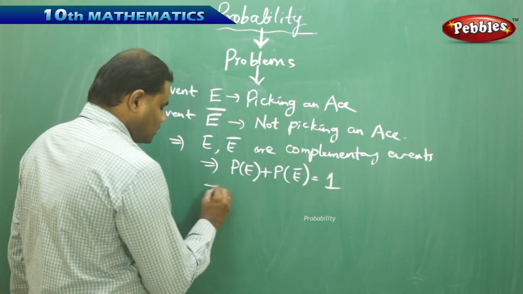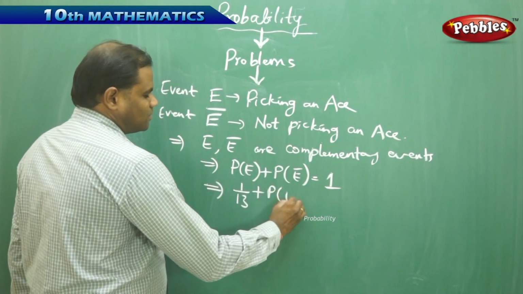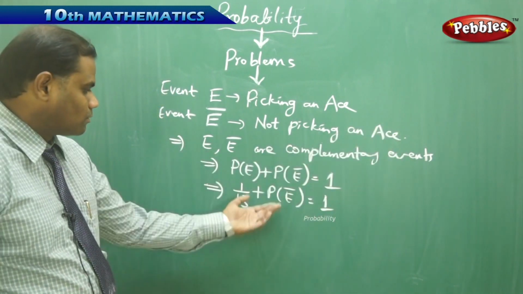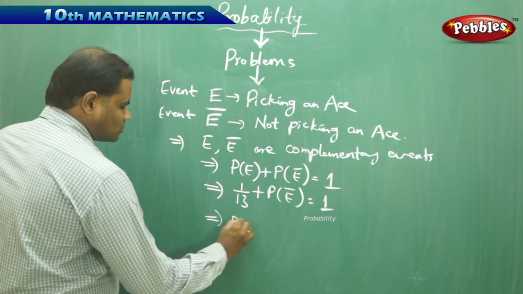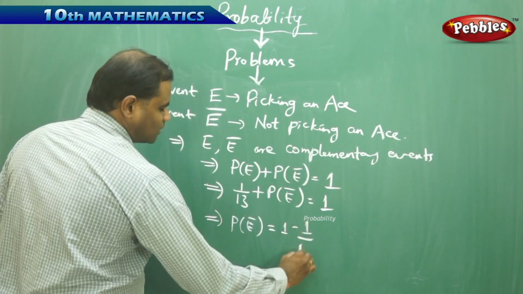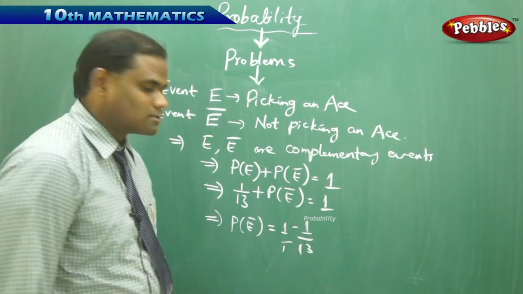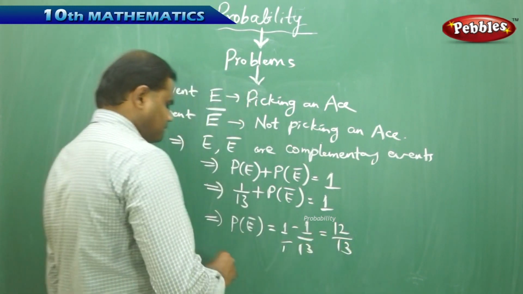But the probability of picking an ace is 1 over 13, plus P of E bar is equal to 1. Therefore, P of E bar can easily be found by taking it to the other side, where P of E bar is 1 minus 1 over 13, which on simplification through LCM gives me the answer as 12 over 13.